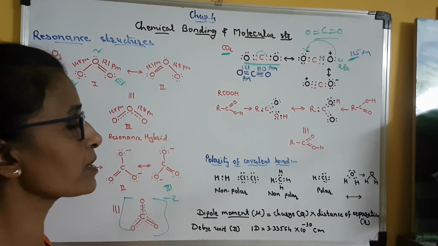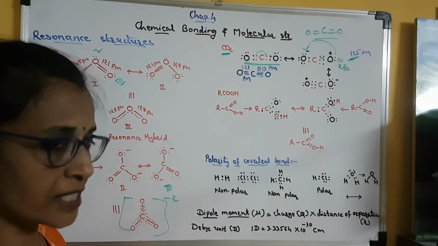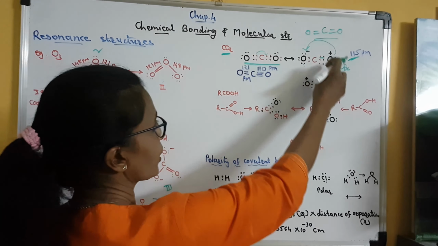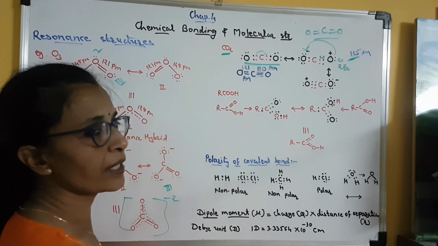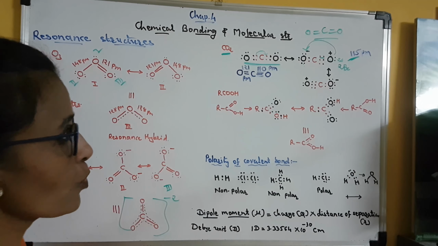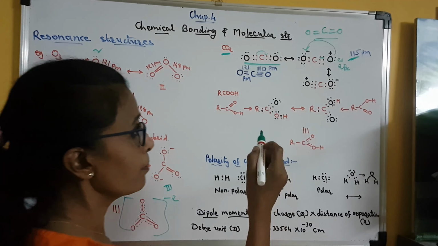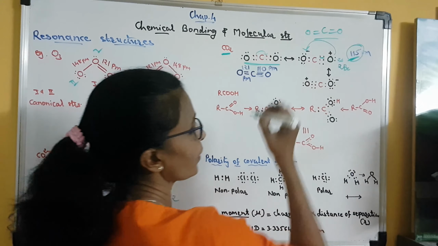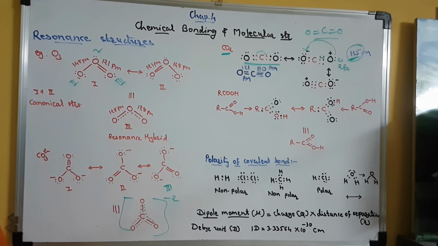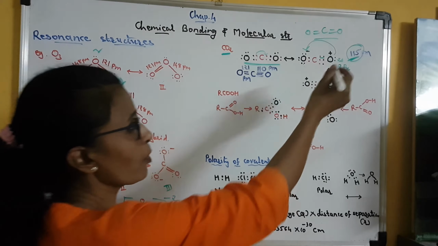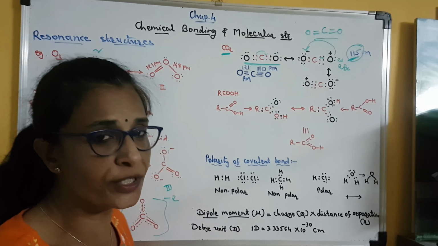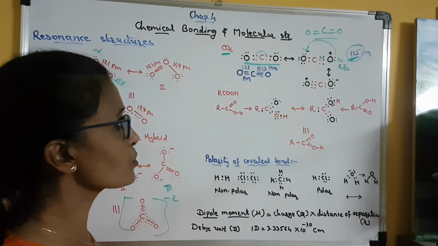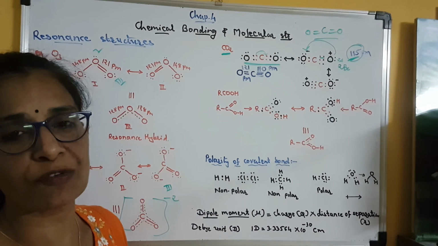It means that whether it is a double bond or a single and triple bond, whatever the position or type of covalent bond between carbon and oxygen atom in the CO2 molecule, it doesn't make any difference, but the intermediate bond length value of 115 is obtained. This is the experimentally determined bond length value, but it cannot be explained by any single Lewis structure. Clear? And that is why we always take the help of resonance.